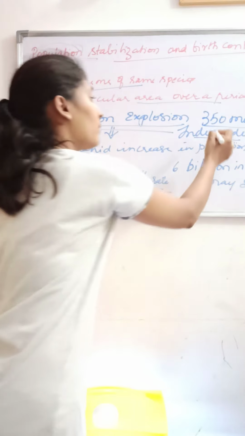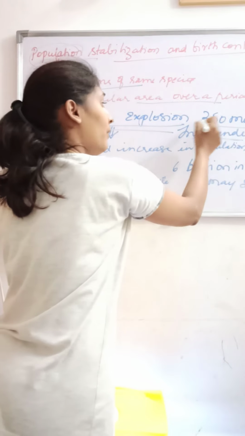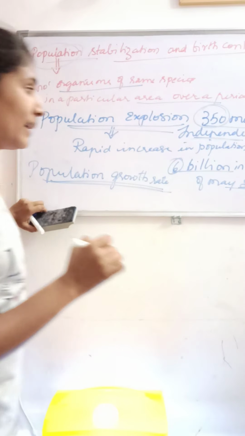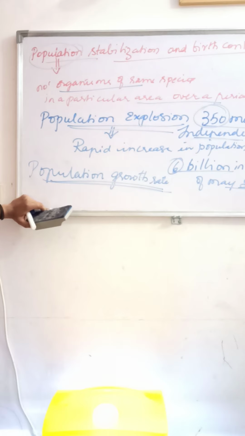You can see that in 1947 it was 350 million, and in 2000 it was 6 billion. There is a drastic increase in the population. Just think of the future generation, there will be a scarcity of everything. We will fight for food and shelter, so we have to reduce the population. If not, in the future we will face many problems, particularly for basic needs like food, water and shelter.